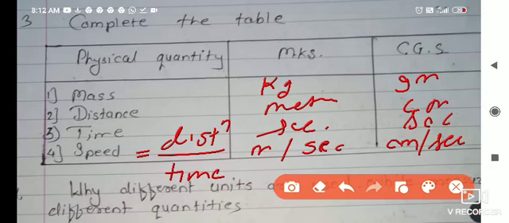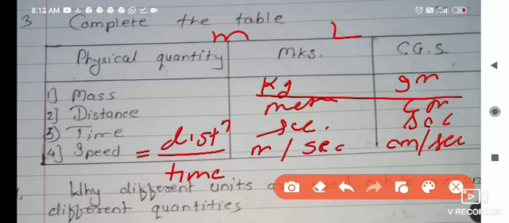Okay, so this chart you have to complete. This chart carries 4 marks. You have to write 2 points for both, MKS and CGS, one point each. And one more thing I forgot to tell you, that is the difference. Whenever you are writing, you must write 4 points. If points are not there, then 3 points is okay, but if many points are there, for 2 marks you have to write 4 points.